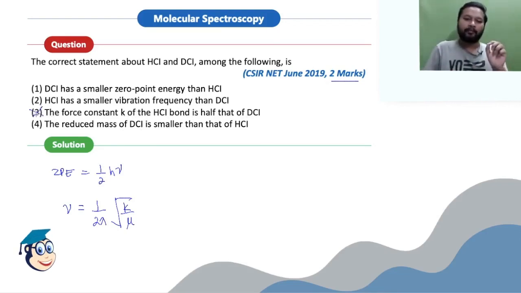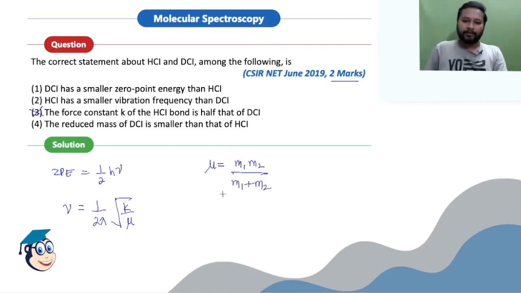If you have isotopes of the same atom, the force constant does not depend like that. It depends on whether there are large differences in electronegativity, or if there is intermolecular hydrogen bonding. That is going to cause an increase or decrease in the force constant. But just by replacing the atom with an isotope, that's not going to make much change. Talking about the reduced mass, reduced mass is given by the formula mu equals m1 m2 divided by m1 plus m2.